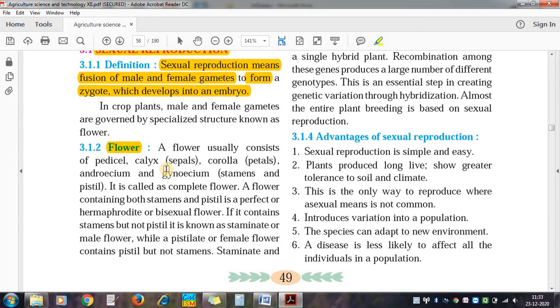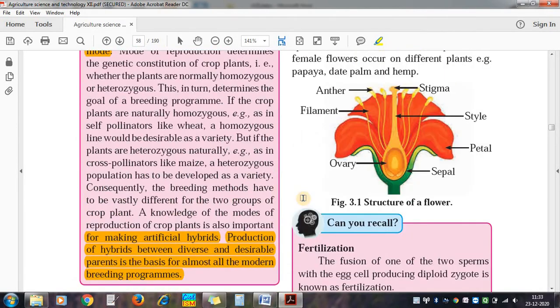In plants, in flowers, there are special structures for this reproduction. Flower is the most important part of the plant used in reproduction. Now in this flower there are different parts. We shall see the parts with the help of a figure. Come to this figure, structure of a flower.